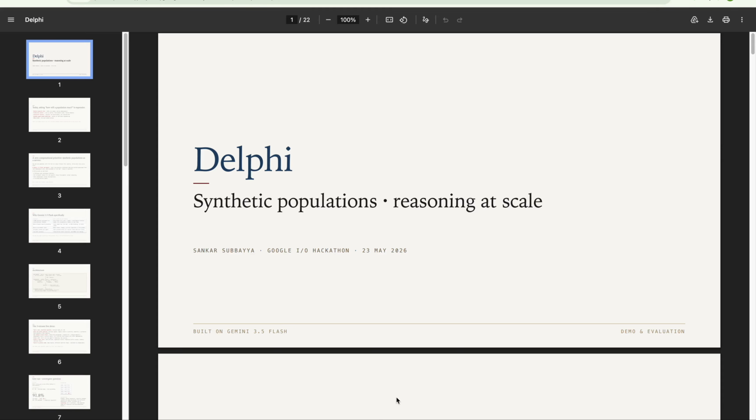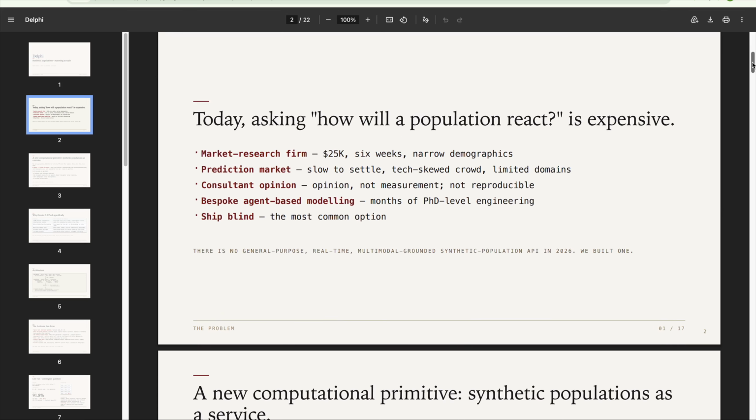Reasoning at scale, built on Gemini 3.5. So what we do here: how will the population react? This type of question is very expensive. You typically had a market research firm, 25K, 6 weeks, narrow demographics. Prediction market, slow to settle. Consultant opinion, not reproducible. Mostly you ship blind.